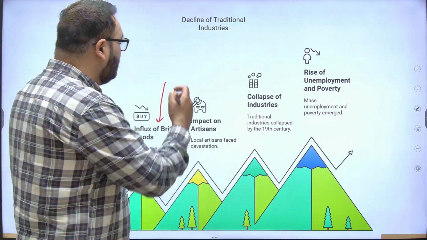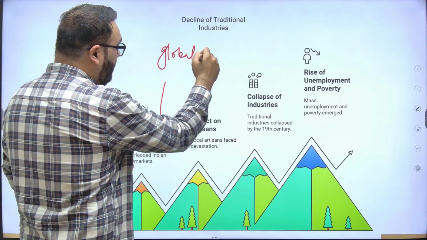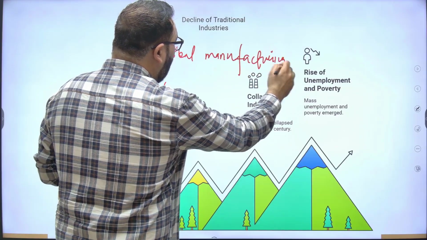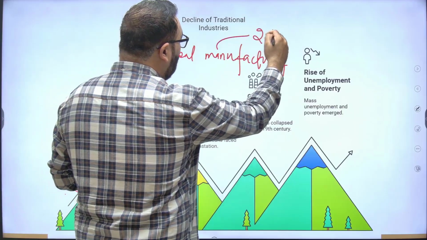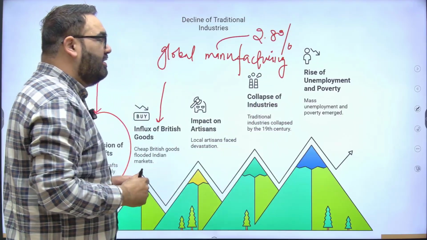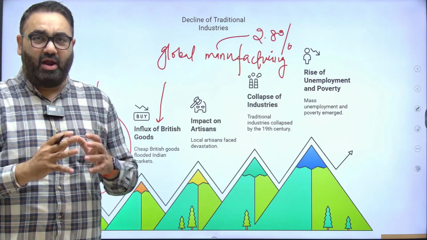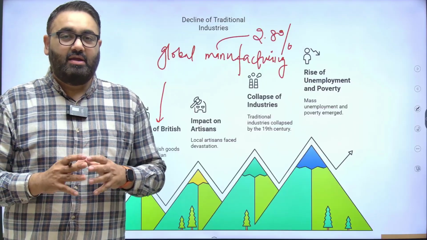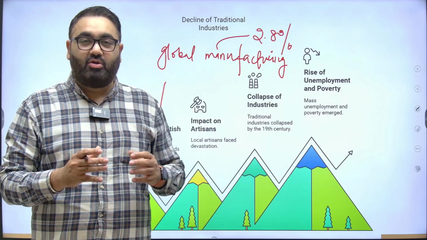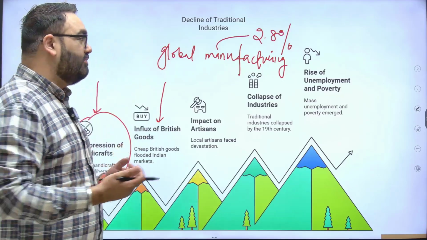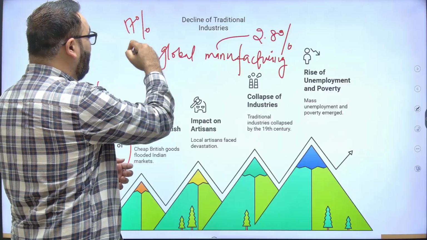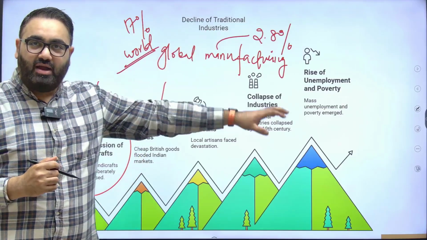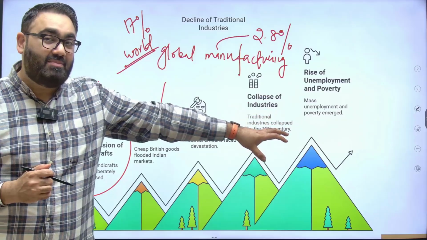If you talk about global manufacturing data today, India's contribution to global manufacturing is close to 2.8%. Means about 2.8% of the products that are sold in the world originate from India value wise. It's a pretty low number considering India's population is about 17% of the world's population. So 17% of people in the world are Indians, and in proportion to that, our share in global manufacturing is only 2.8%.